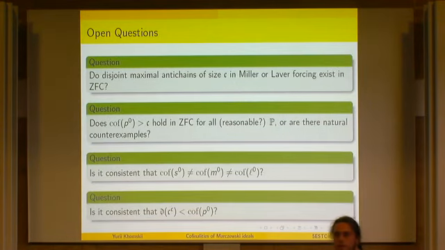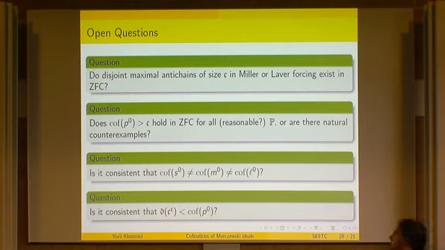So here are all the interesting questions again. This is maybe the most interesting one: do there exist disjoint maximal antichains of size continuum in Miller and Laver forcing? I would be happy if somebody knows the answer. Then, can we prove in ZFC that the cofinality of these kinds of ideals is above the continuum for a reasonable class of forcings, or maybe there is a natural counterexample?